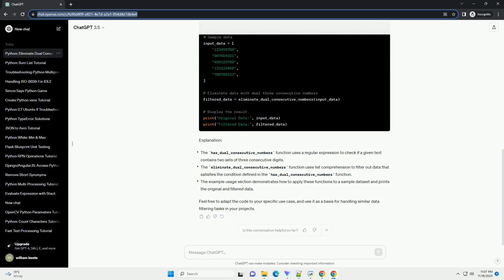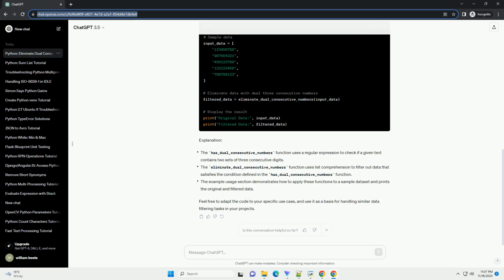Requirements. Ensure you have Python installed on your system. This tutorial uses Python 3. Step 1. Import necessary libraries. Step 2. Define a function to check for dual occurrences of 3 consecutive numbers. Step 3. Create a function to eliminate data with dual 3 consecutive numbers. Step 4. Example usage. Explanation.